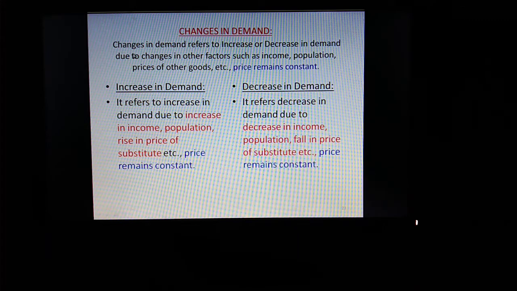Now we will see the definition. Changes in demand refers to increase or decrease in demand due to change in other factors such as income, population, prices of other goods, etc. Price remains constant. It means changes in demand occurs not due to change in price, but due to change in other factors such as income, population, climatic conditions, etc. Let me revise you once.